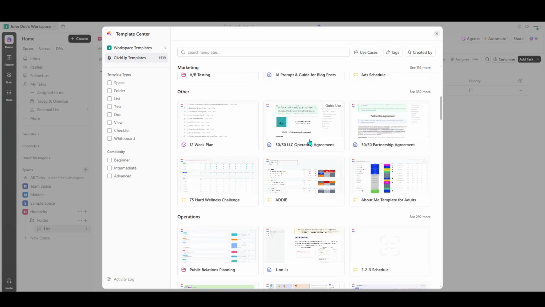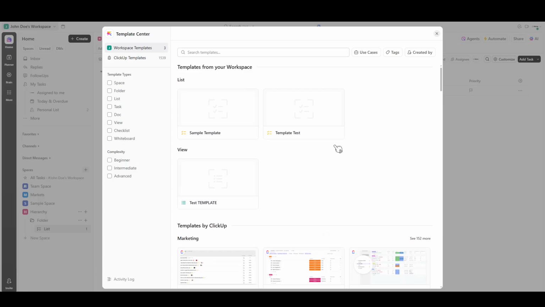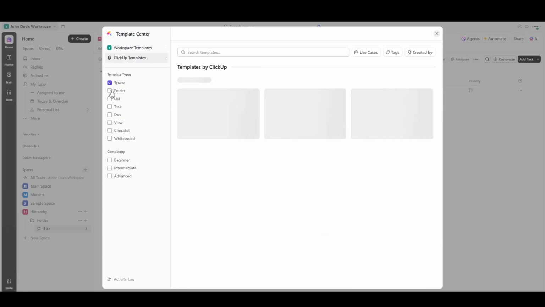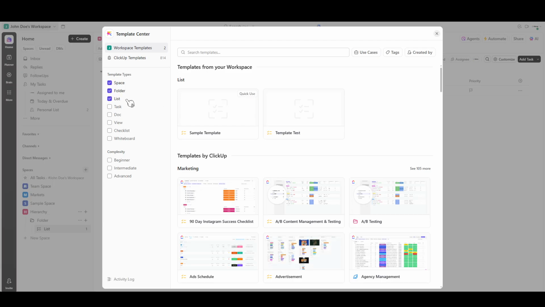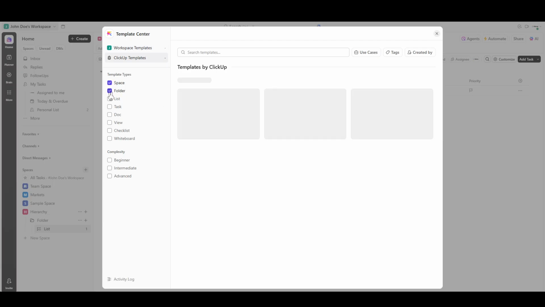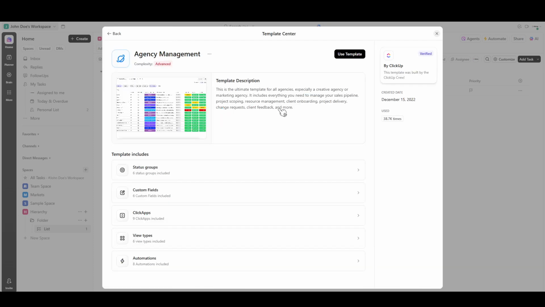The next part is where it gets a bit more personal. You'll notice a series of filters available to help you find exactly what you need, whether it's a space, folder, list, or something else. These filters allow you to tailor your search based on your specific requirements. Make sure to add the appropriate filters to ensure you can find the right kind of template that fits your project needs. And if you already have an idea of the template you're after, or a specific keyword in mind, you can use the search function to locate it manually at the top.